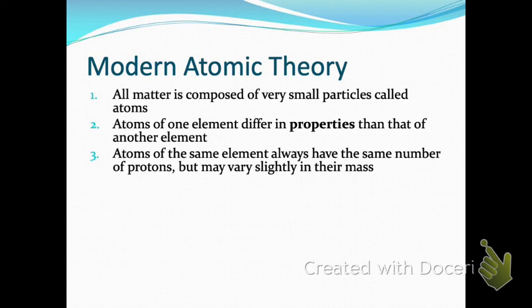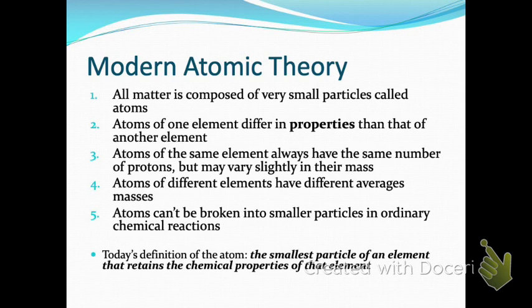Okay, it says atoms of one element differ in properties from those of another element. So atoms of hydrogen do not look, act, or behave the same way atoms of oxygen do, right? Hydrogen and oxygen atoms behave differently. Hydrogen and carbon atoms behave differently. Atoms of the same element always have the same number of protons, right?